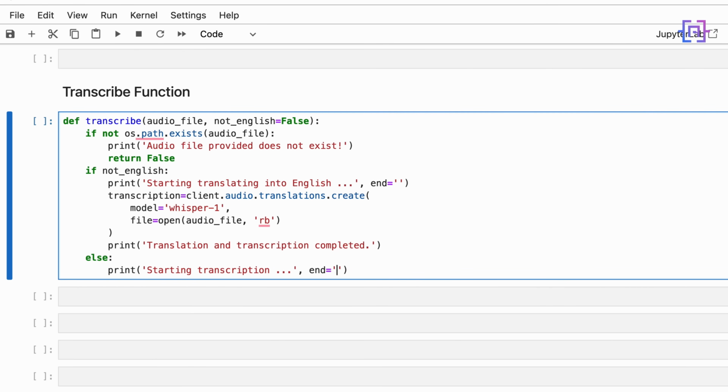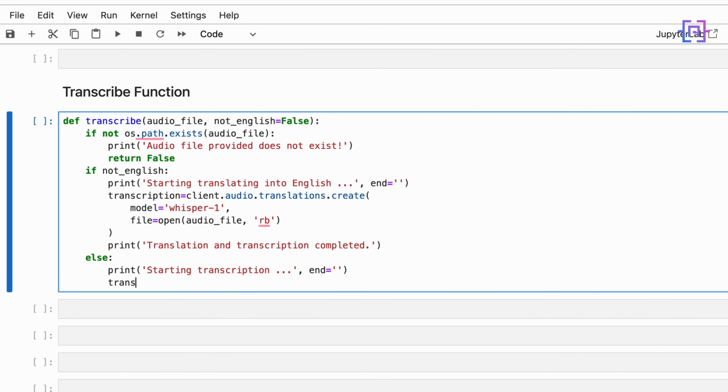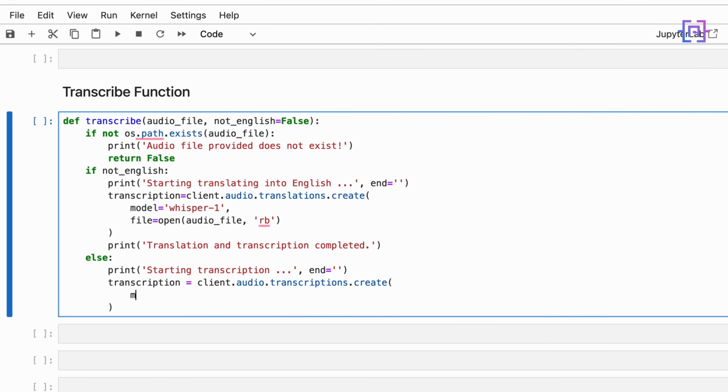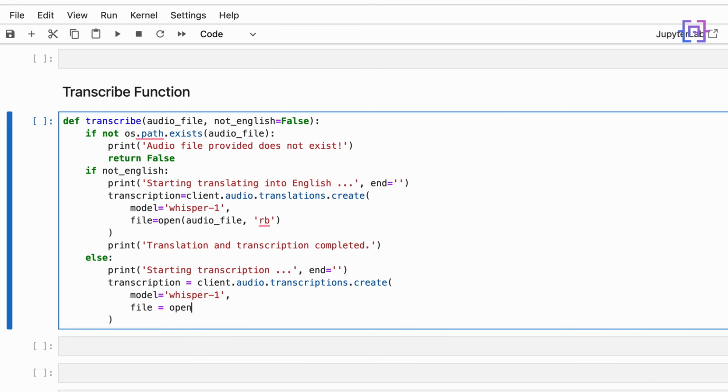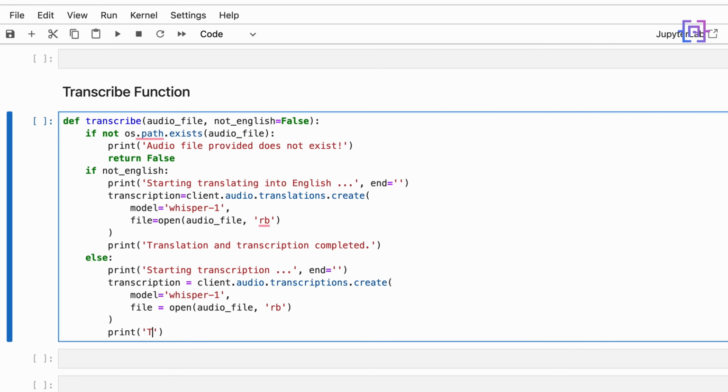And again we will have a transcription variable equal to client.audio.transcriptions.create, and we are going to use the model whisper-1 and the file is equal again to open(audio_file) in mode read binary, and we'll print a message to the user: transcription completed.